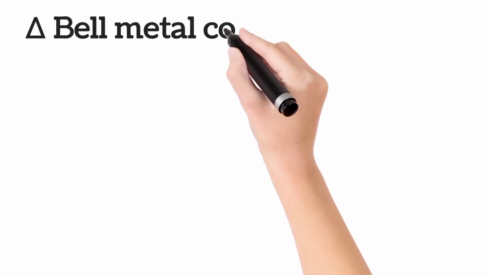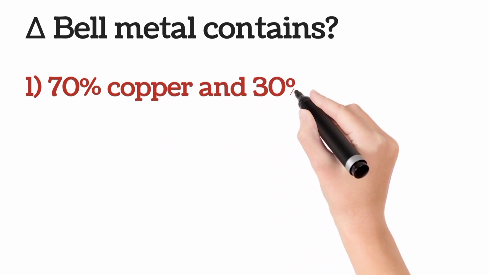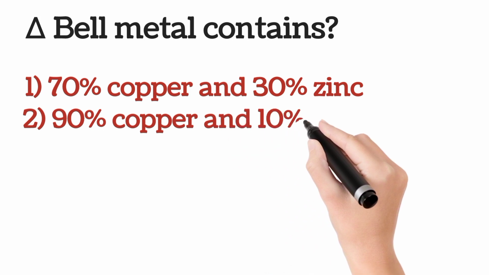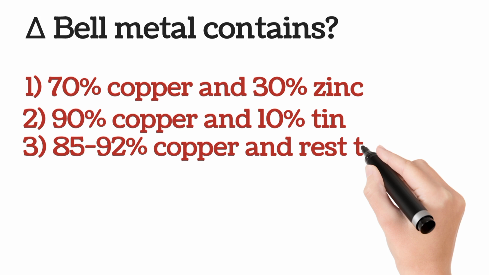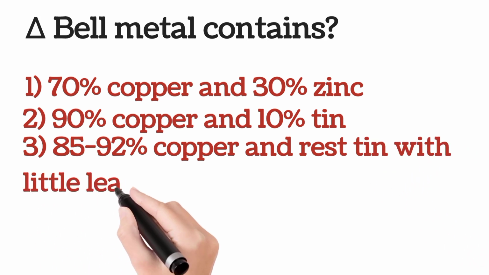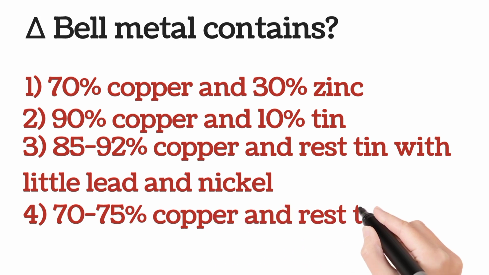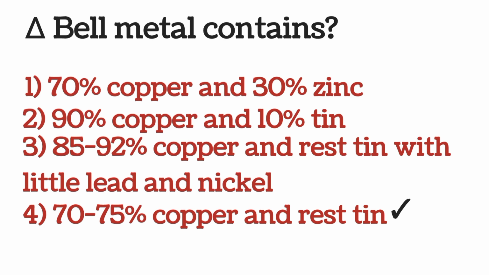Question number D. Bell metal contains? Options are 1. 70% copper and 30% zinc. 2. 90% copper and 10% tin. 3. 85 to 92% copper and rest tin with little lead and nickel. 4. 70 to 75% copper and rest tin. The answer is option 4.